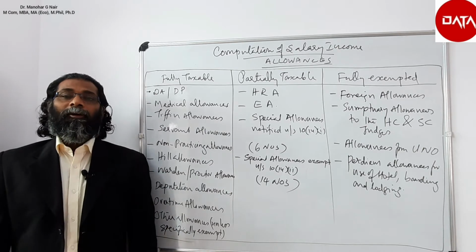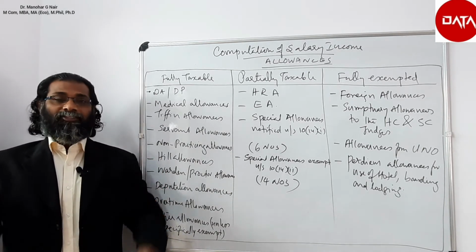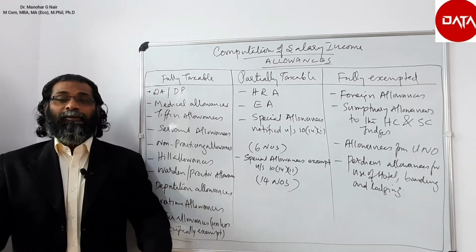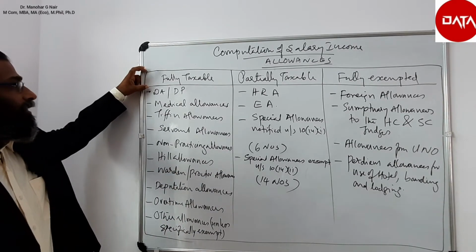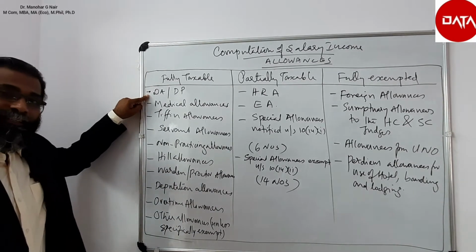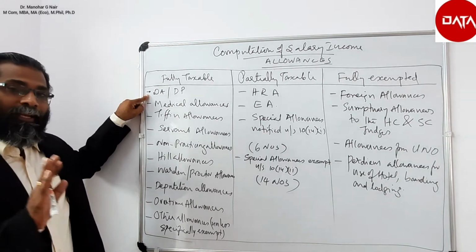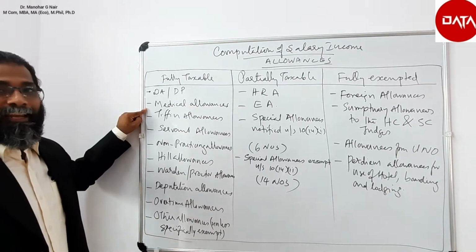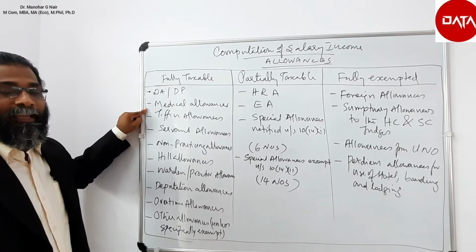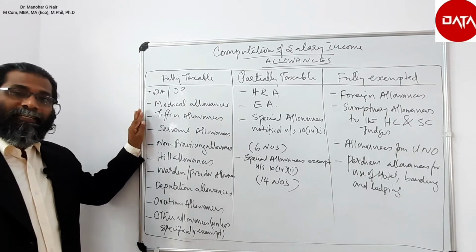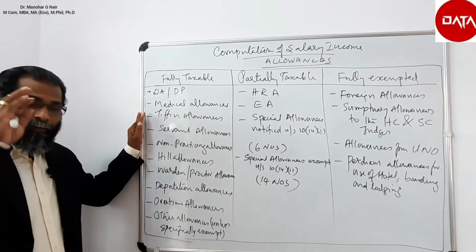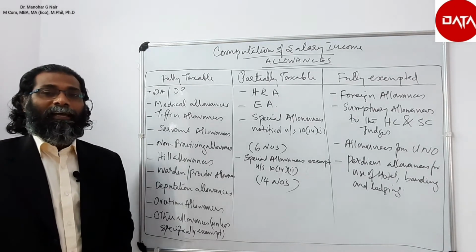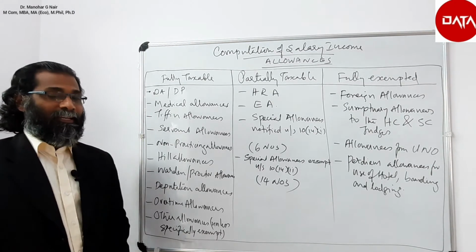Now let us see the taxability of allowances, which are fully taxable, fully exempted or partially taxable. The fully taxable allowances are dearness allowance as well as dearness pay, which is fully taxable. Then any fixed payment or medical allowance: any amount received in the form of cash termed as medical allowance shall be fully taxable. Similarly, any amount received for tiffin or meals shall be taxable.